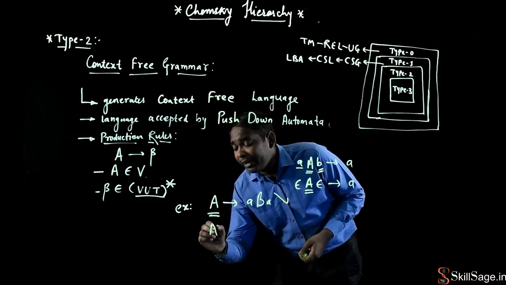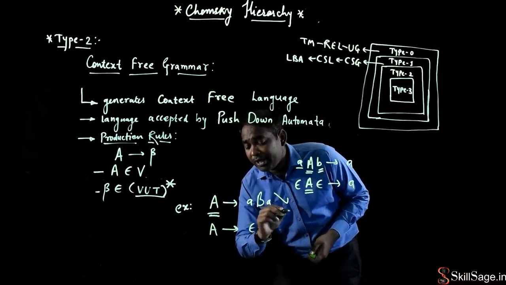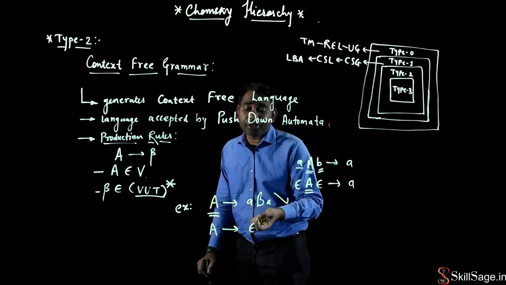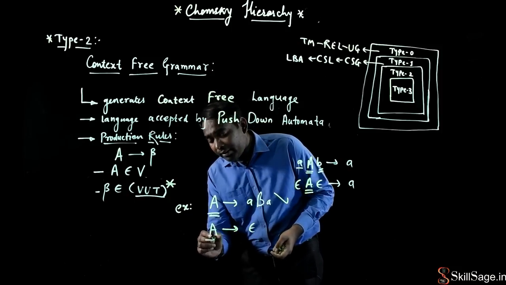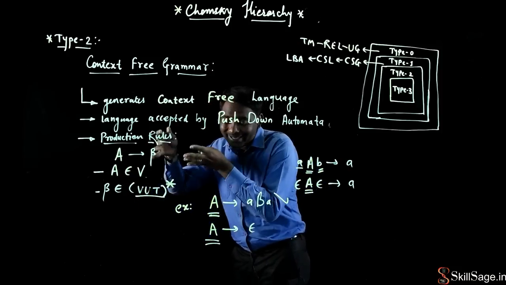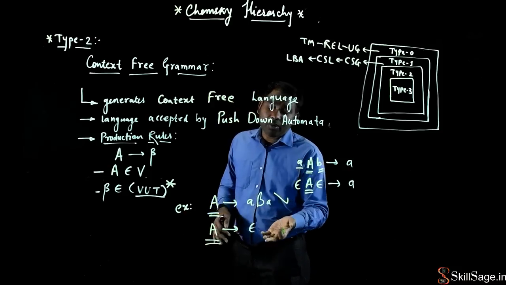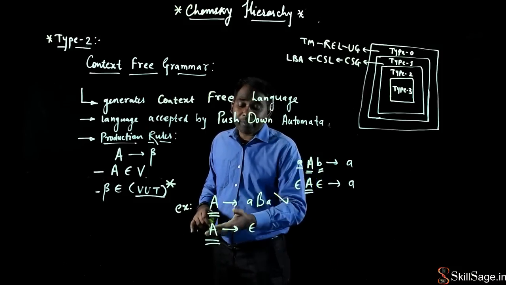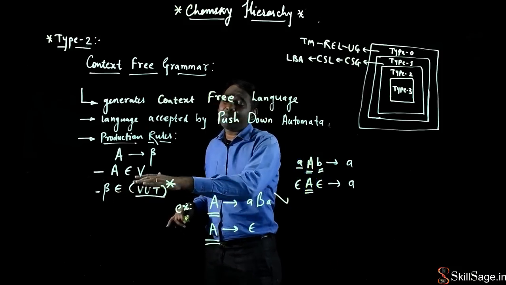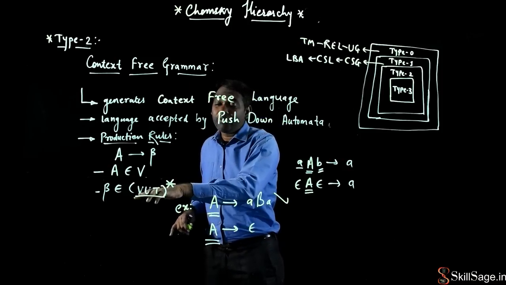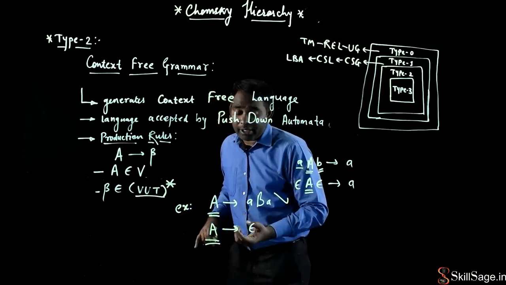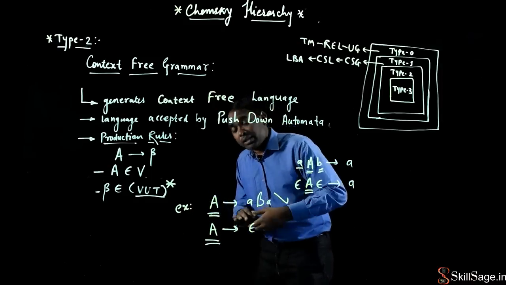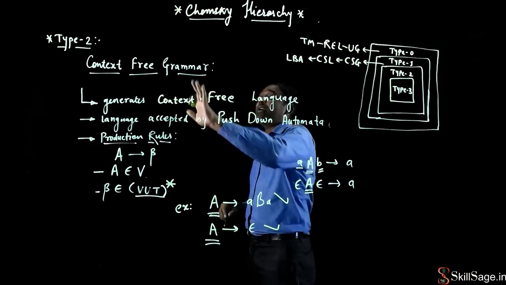So here, if I write it down like this, A produces epsilon, then I can say that this is my valid production rule. Why? Because again, the left hand side is the same. The left hand side has exactly one non-terminal. But what about the right hand side? The right hand side has null symbols, no symbols are present here. A produces epsilon. That means beta is the zero or more occurrence of variable or terminal symbols. Here, zero terminals and variables, nothing is present on the right hand side of the production rules. That means this is again a valid production for context-free grammar.